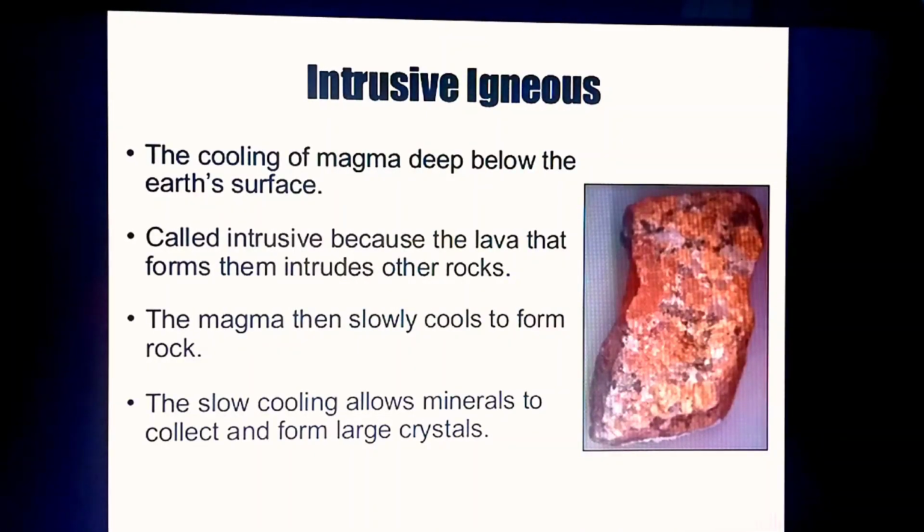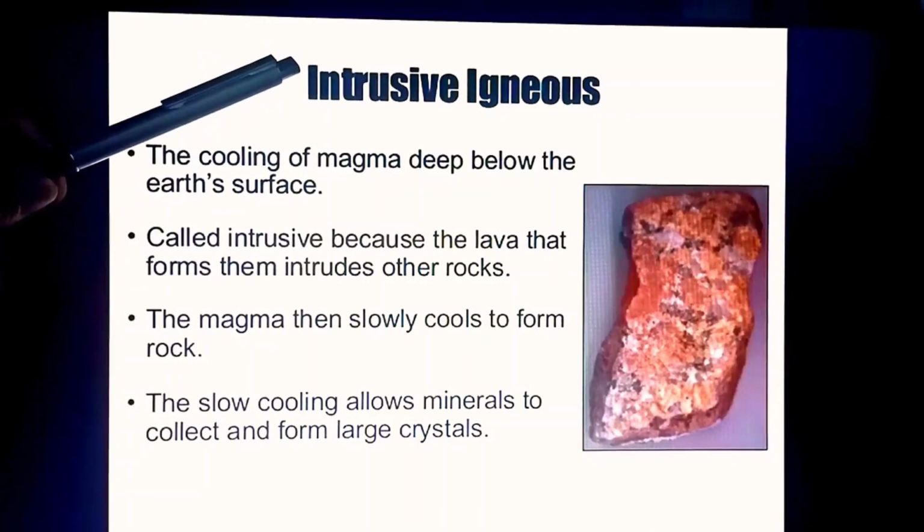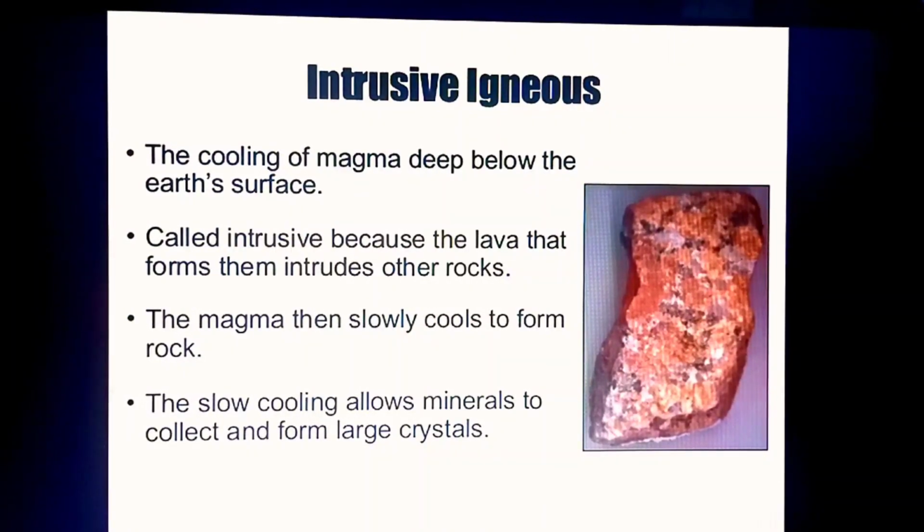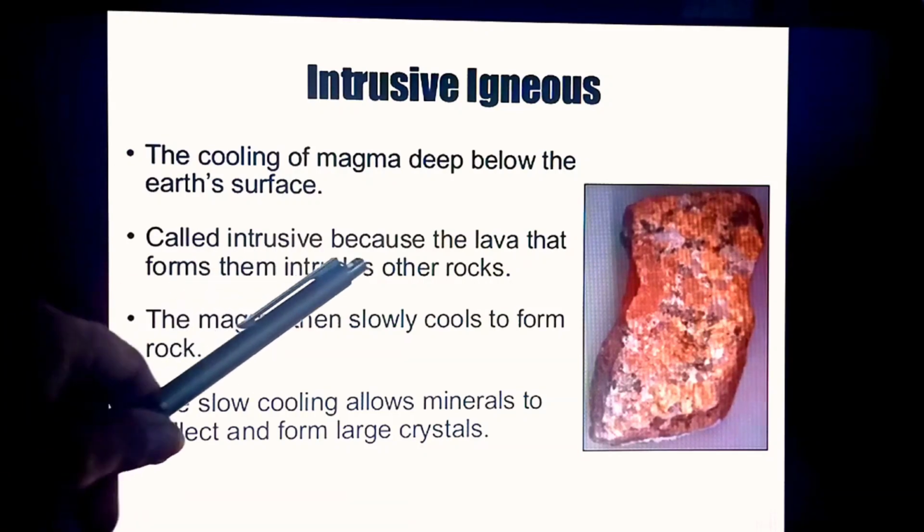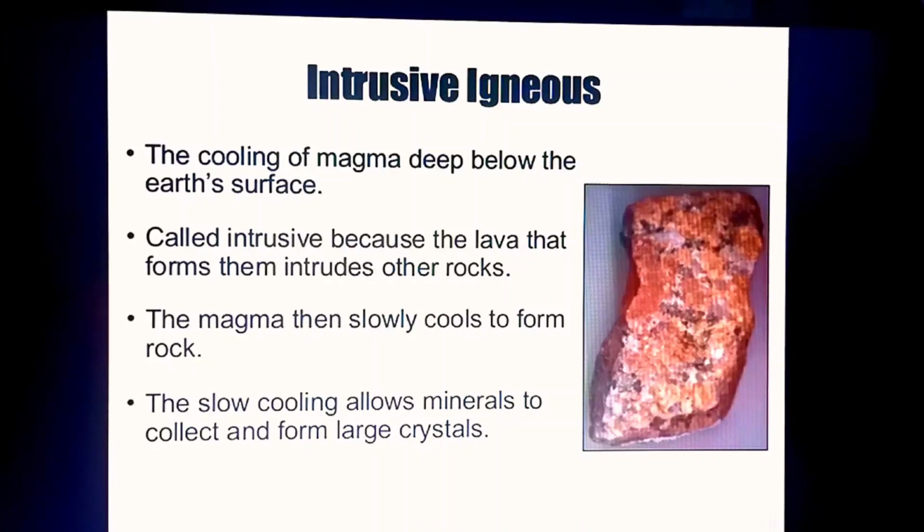Intrusive igneous rocks form by the cooling of magma deep below the earth's surface. They are called intrusive because the lava that forms them intrudes into other rocks. Now what do we mean by this? When the magma has a high temperature, it will intrude, it will melt the other rocks also, and then it will form a new rock which is igneous rock. So that's why we say it intrudes other rocks. The magma then slowly cools to form a rock, and the slow cooling allows minerals to collect and form larger crystals.